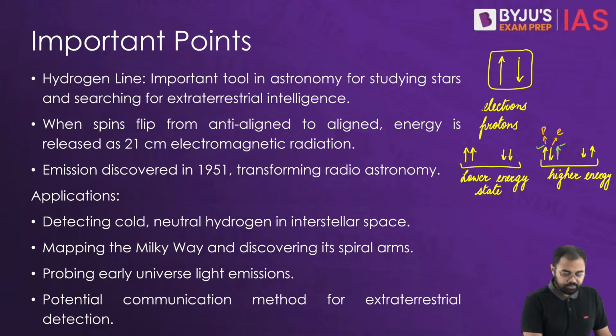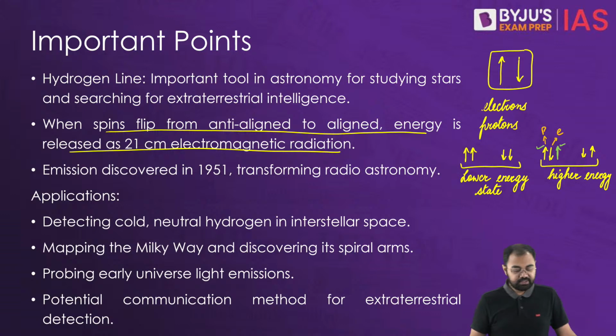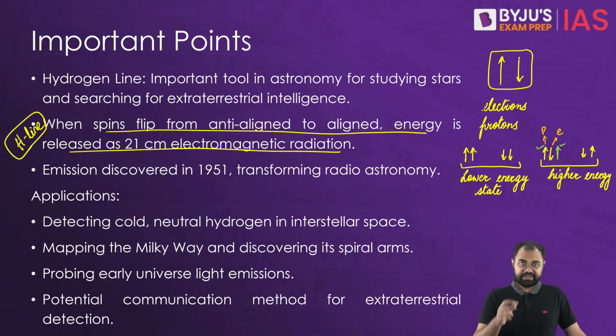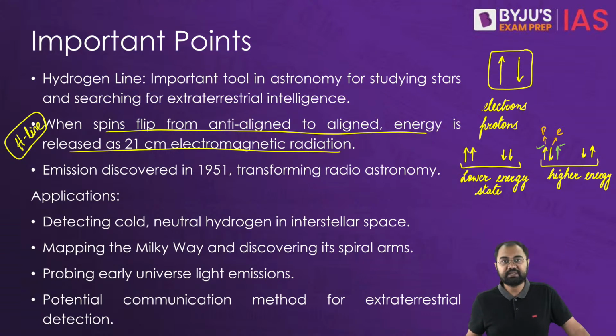So when the spins flip from anti-aligned to aligned, the energy is released as 21 centimeter electromagnetic radiation, and this is something which is called the hydrogen line. So the electron is flipping its spin to align with the spin of the proton, releasing electromagnetic radiation of 21 centimeter wavelength, and this is called the hydrogen line.